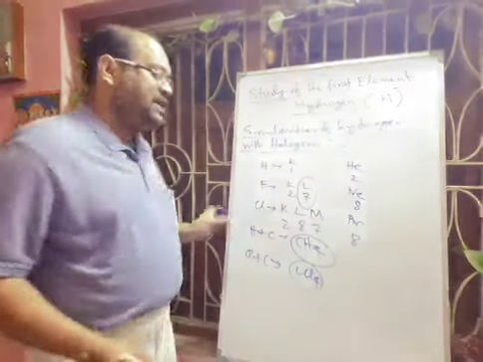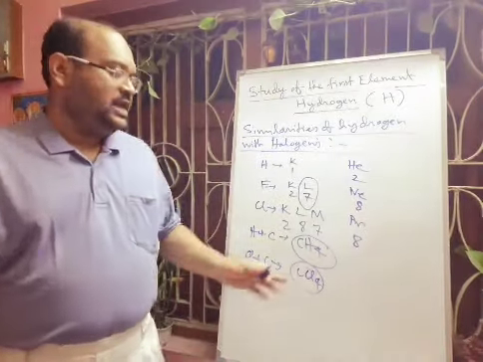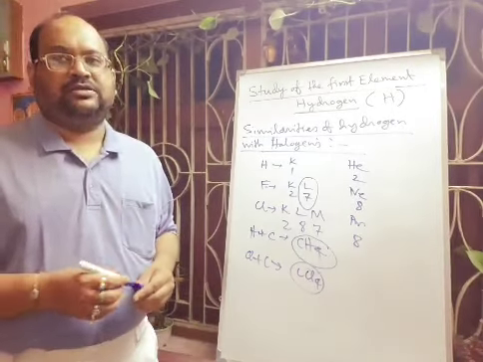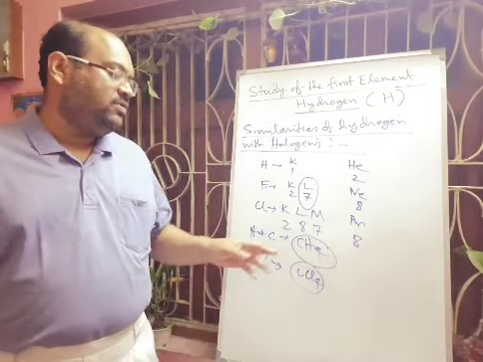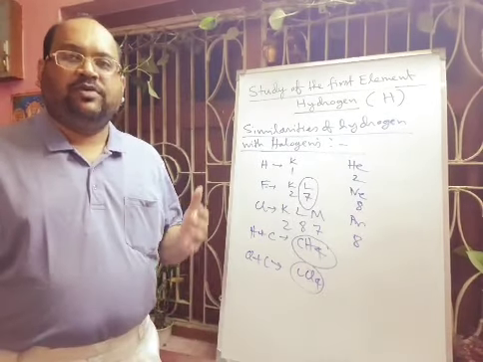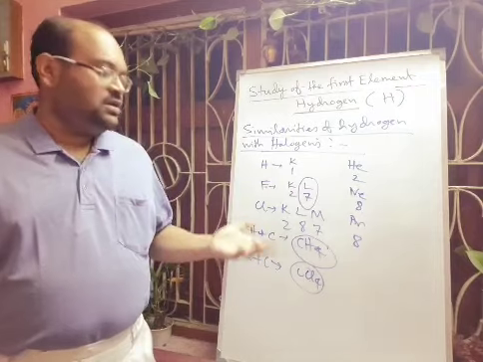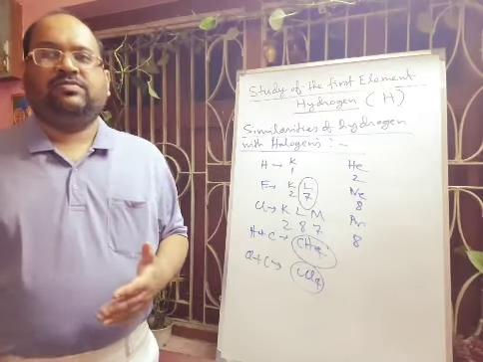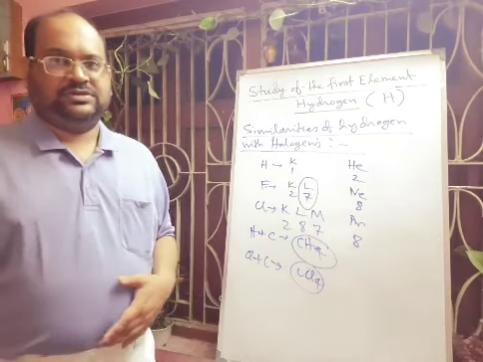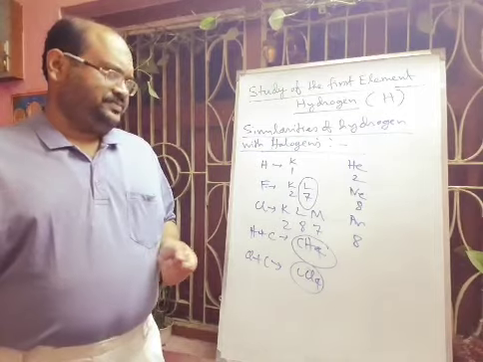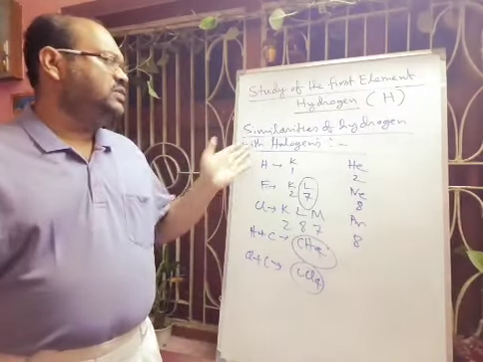So both are the same type of covalent compound. Here also carbon contains 4 hydrogen, here carbon contains 4 halogen. If you think about silicon compounds, silicon will form SiH4 and SiCl4. So both hydrogen as well as halogens combine with non-metals to form covalent type of compounds. So these are the similarities of properties of hydrogen with halogens.